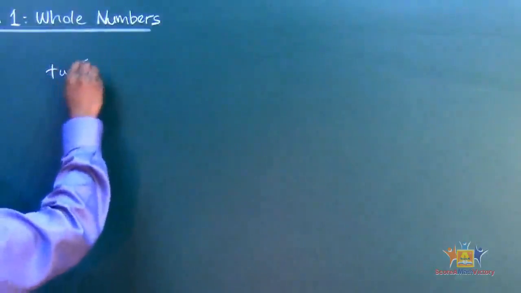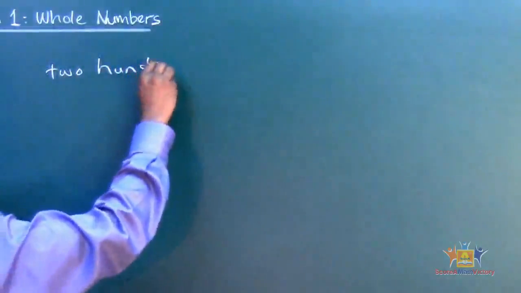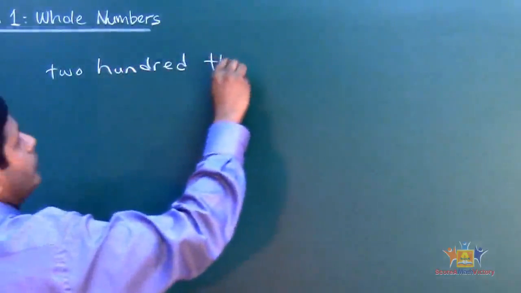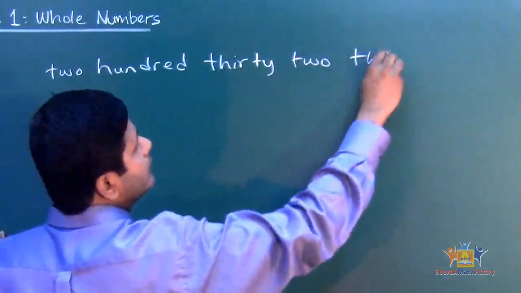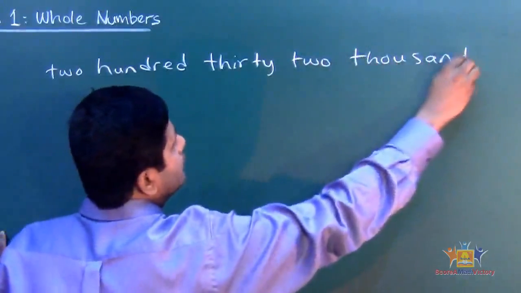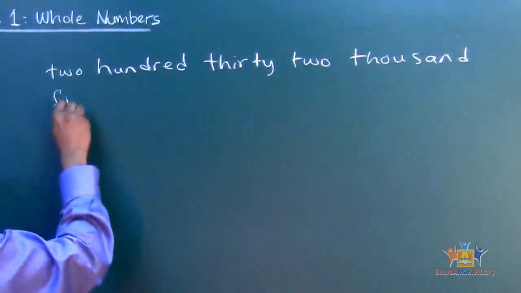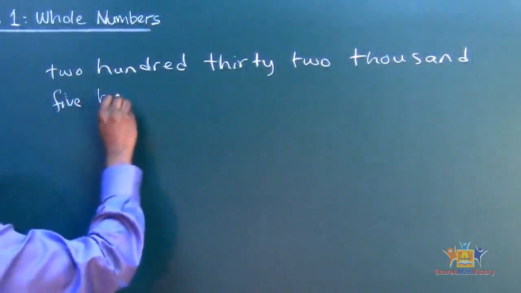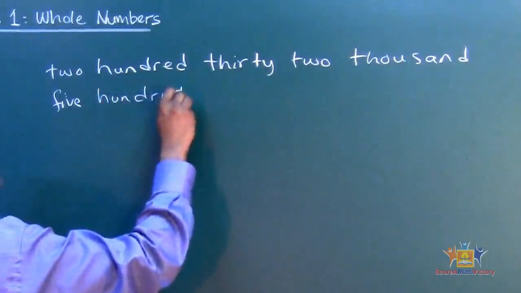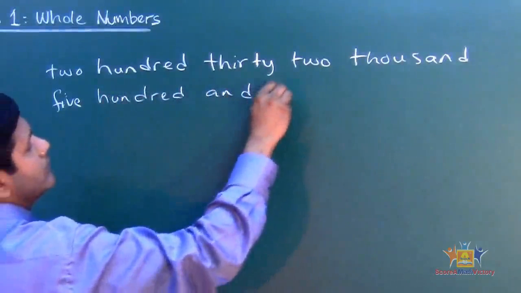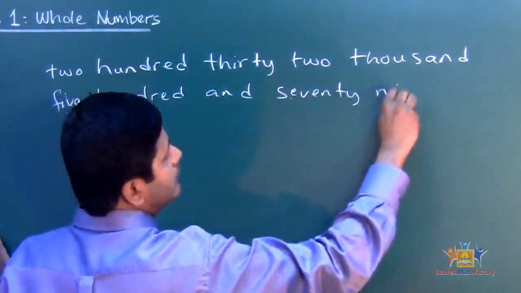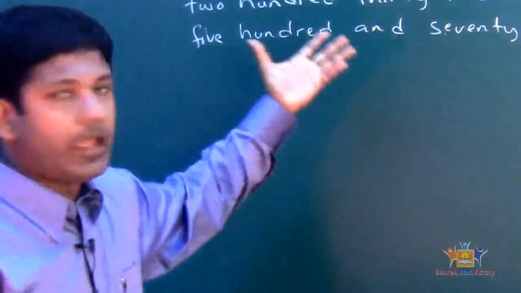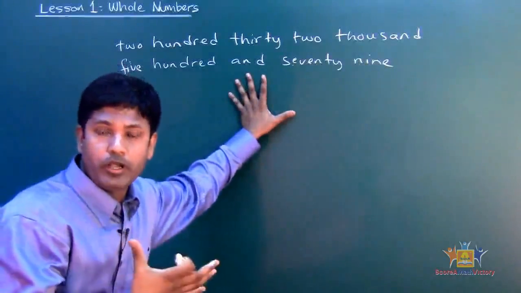Okay, let's say for example, we have 232,579, and I've got you expressed in the form of words.